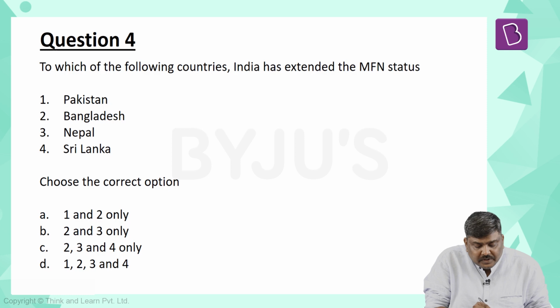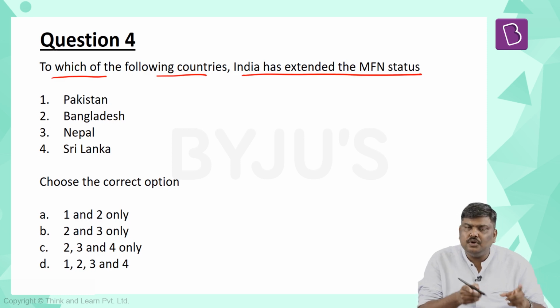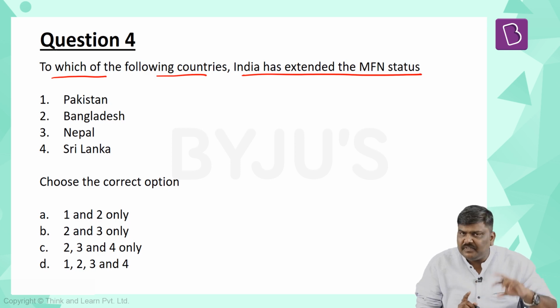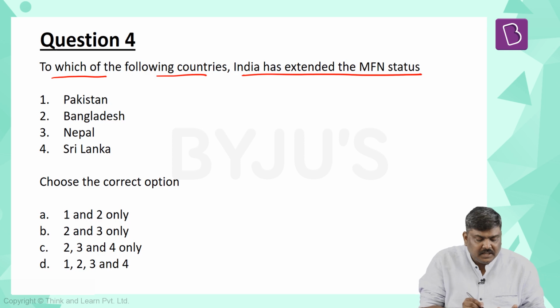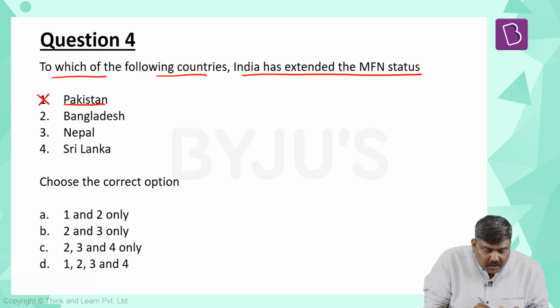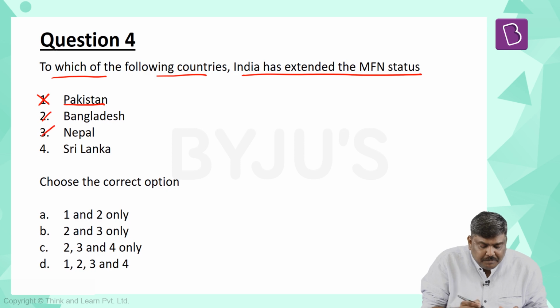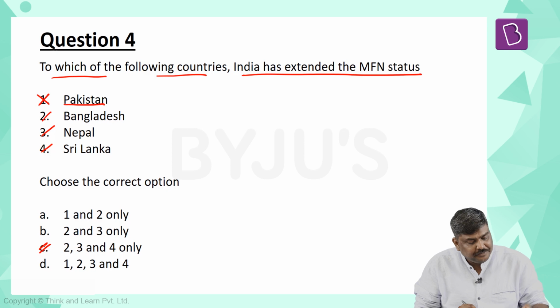Question number 4, to which of the following countries has India extended the MFN status? Please be very careful, don't confuse with the previous question. The previous question was which of the following countries have given the status to India. The present question is to which of the following countries India has given the MFN status. With the withdrawal of the status to Pakistan, obviously it has been exempted now, or it will not be present in the answer. So Bangladesh, yes, it has given the status. Nepal, yes. Sri Lanka, yes. So the right option will be option C.